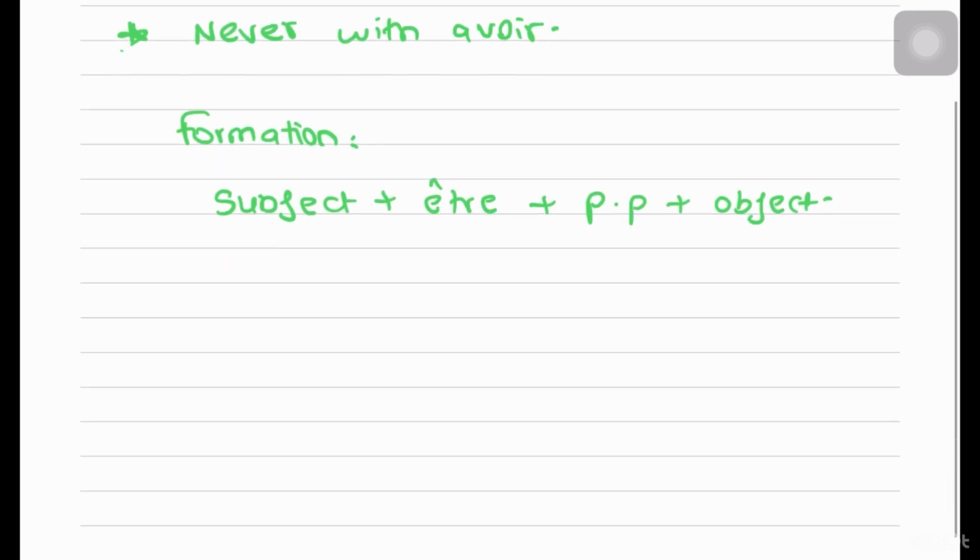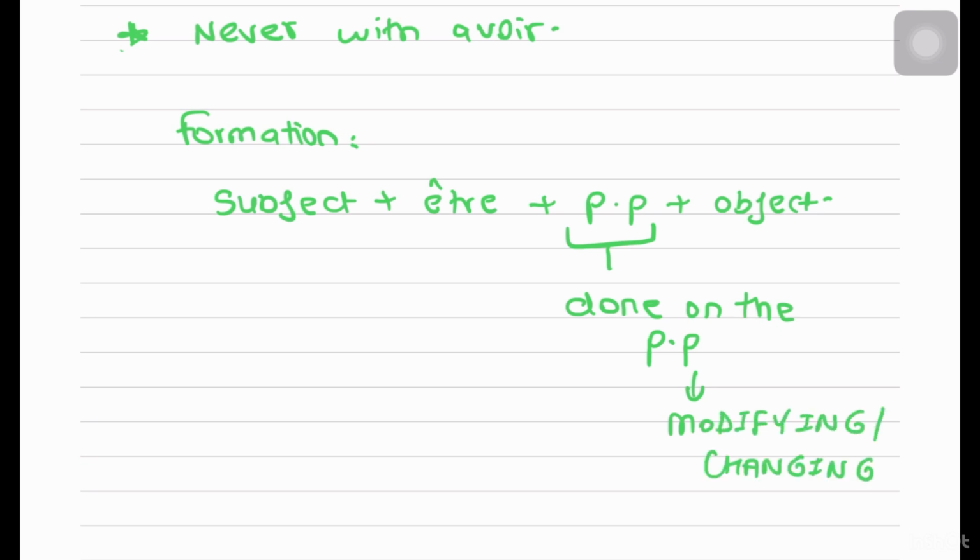Okay. Now, how do we do accordance? Accordance is done on the past participle. That means what are we changing? The past participle is changing. Changes are being made to the past participle. Okay, we are modifying the past participle. Now, on what basis are we changing it? We can't just randomly change it, right? There needs to be a reason, there needs to be a how, there needs to be a why.